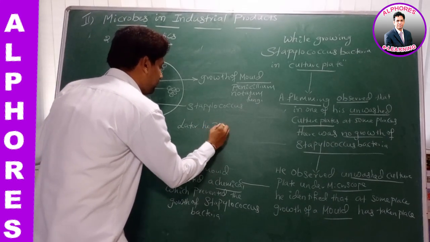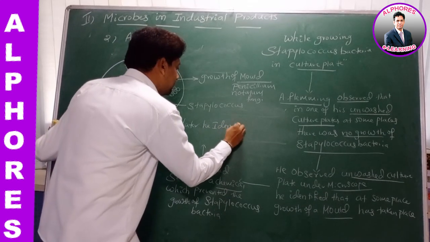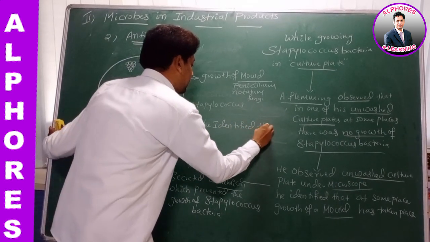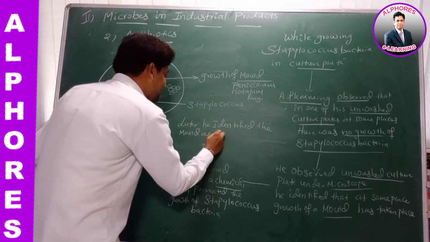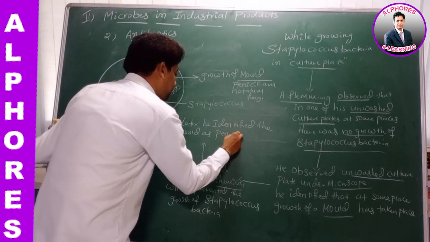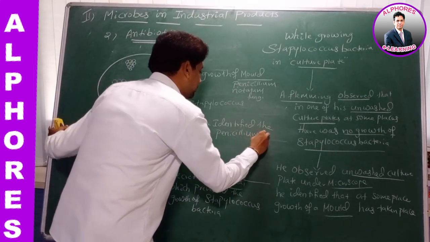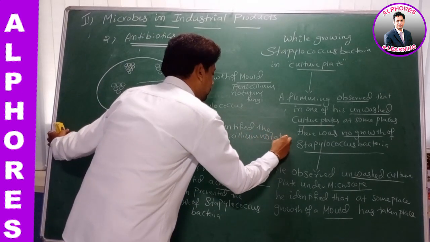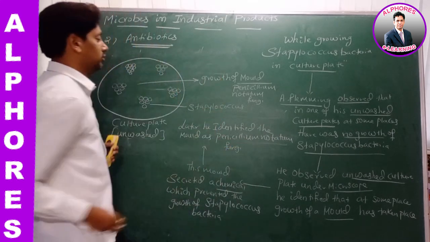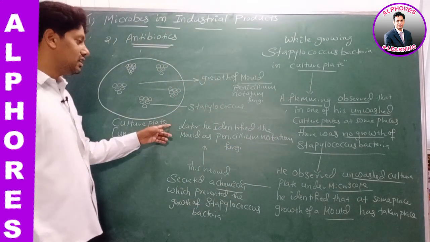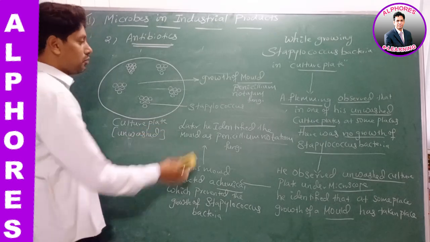Later he identified the mold as a Penicillium notatum fungi. Later he identified the mold as what?